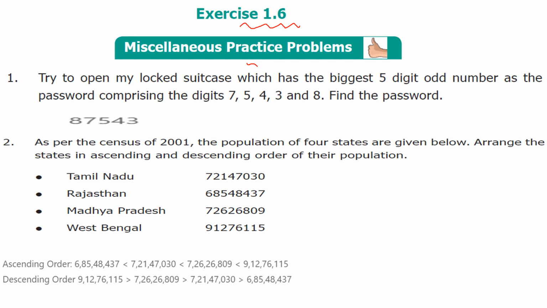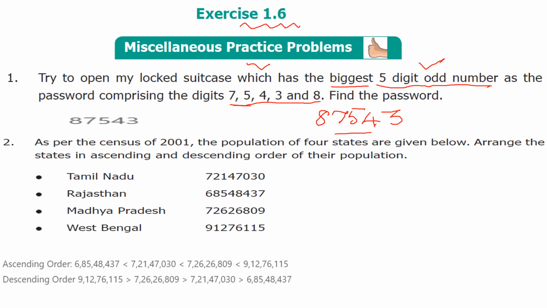Try to open my locked suitcase which has the biggest 5-digit odd number as the password, comprising the digits 7, 5, 4, 3 and 8. Find the password. So what is the condition here? Biggest 5-digit odd number. So from these numbers we have to take the password. First of all, which one is the greater number here? 8. Next 7. Next 5. And next one 4. And last one 3. So this is the biggest 5-digit odd number password.